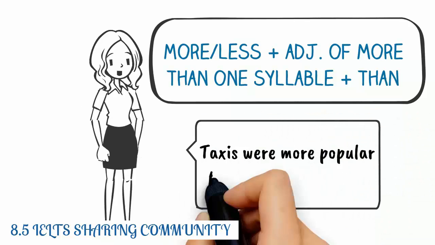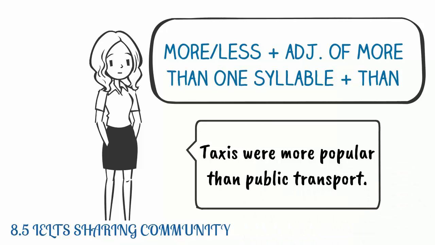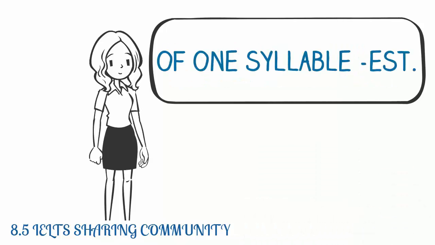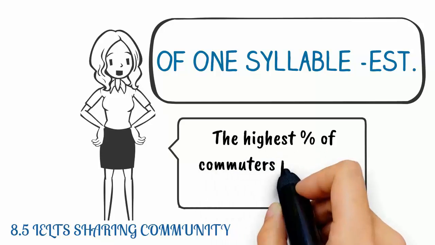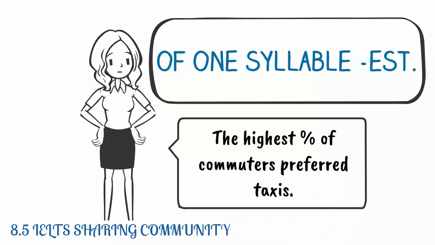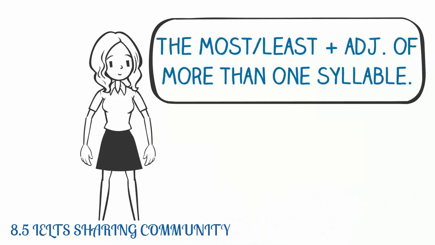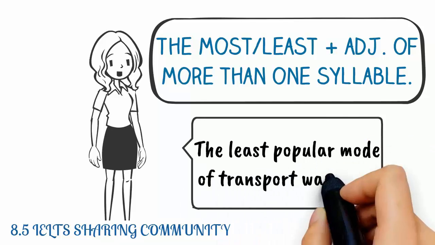Taxis were more popular than public transport. Examples. The highest percent of commuters preferred taxis. The least popular mode of transport was the bus.